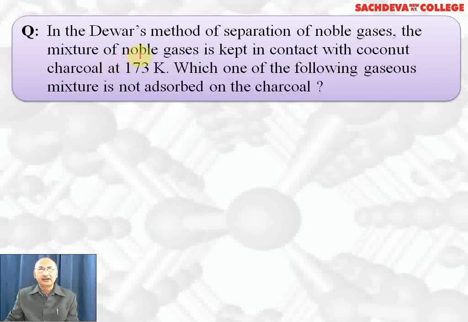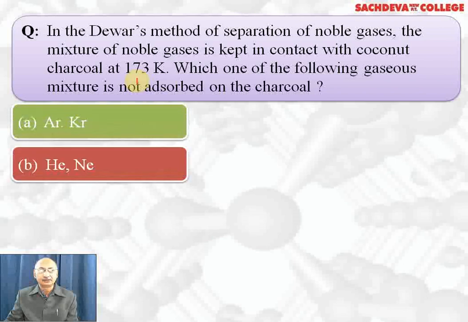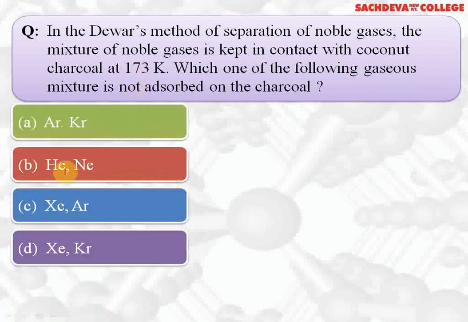In Dewar's method of separation of noble gases, the mixture of noble gases is kept in contact with coconut charcoal at 173 Kelvin. Which of the following gas mixtures is not absorbed on the charcoal? These are the options given. The correct answer is helium and neon. The reason is that they have less surface area and the least van der Waals force of attraction, and therefore they are most difficult to liquefy among these. So the correct answer is B part.